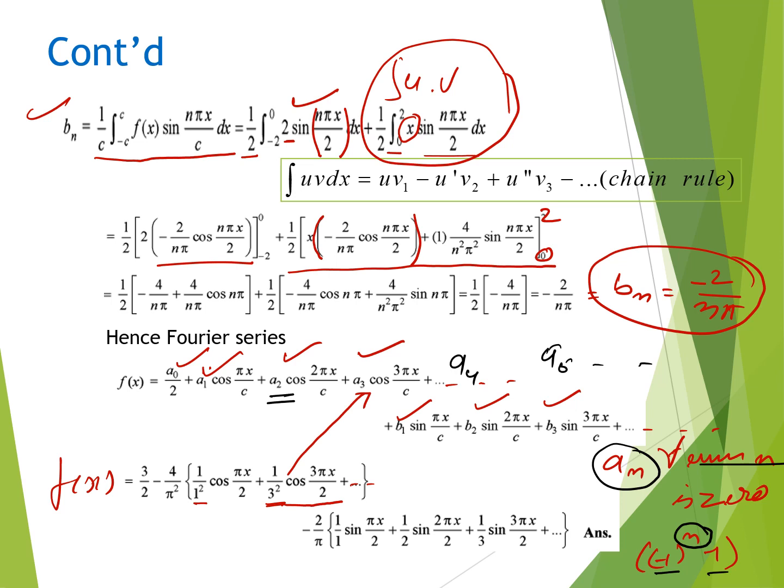For the value of bn, the common value will be minus 2 upon pi, and 1 by n is the remaining value for the complete series, that is 1 by 1 sin pi x by 2, 1 by 2 sin 2 pi x by 2. We are not cancelling it right now because we are expanding in the form of series. 1 by 3 sin 3 pi x by 2 and so on. So this is the solution for the given problem.